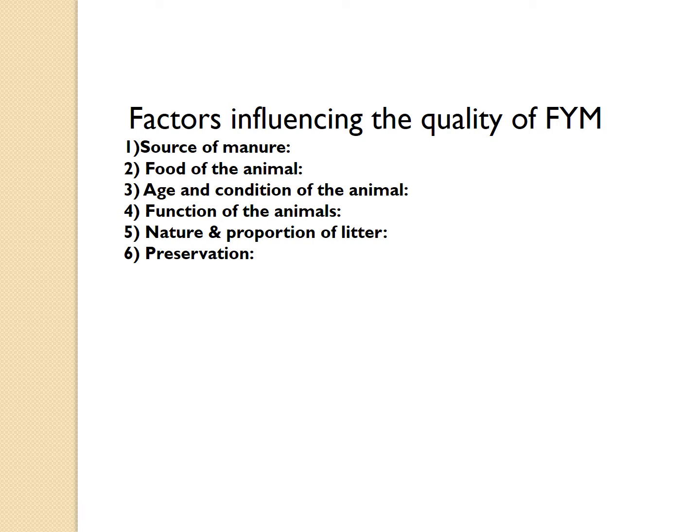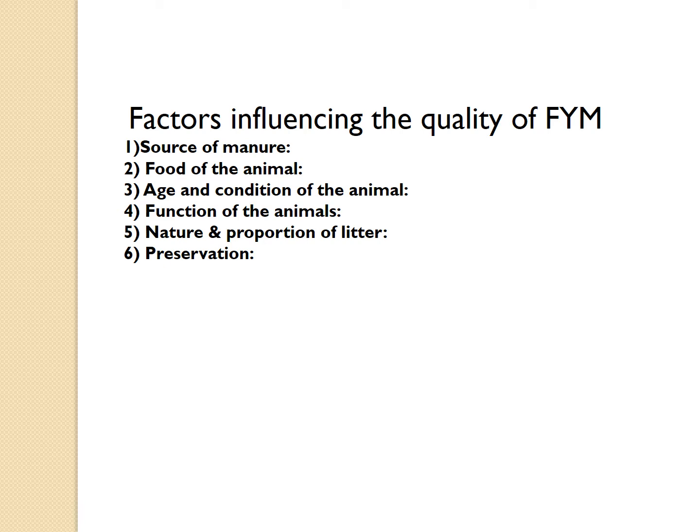Next, function of the animal. Milch animals utilize all the protein, hence they give manure with poor content of nitrogen, phosphorus and potash, while draft animals give a higher percentage of nitrogen, phosphorus and potash because they utilize the carbohydrate.